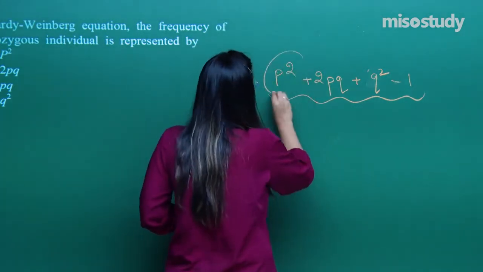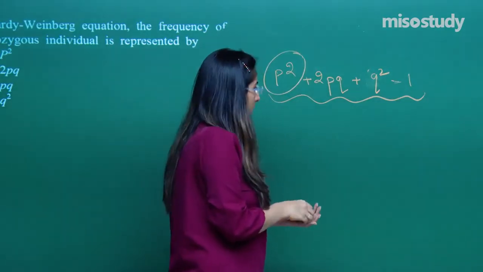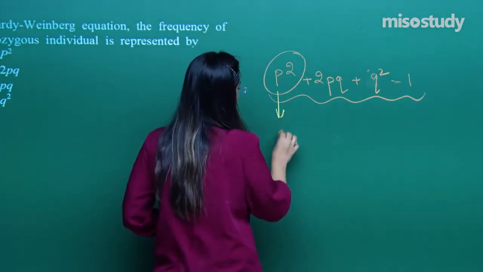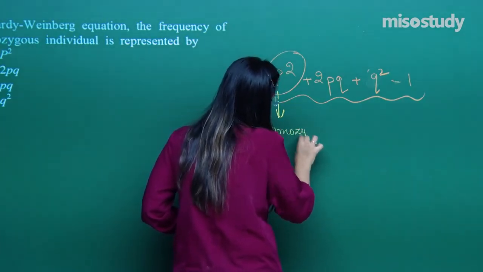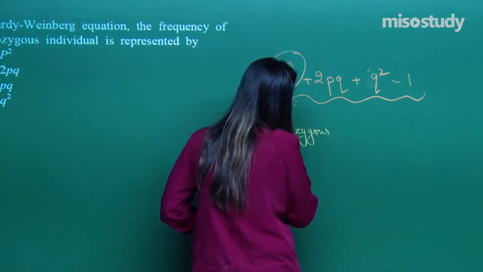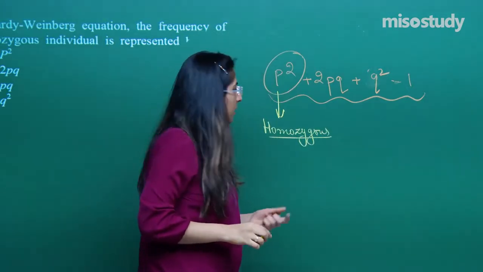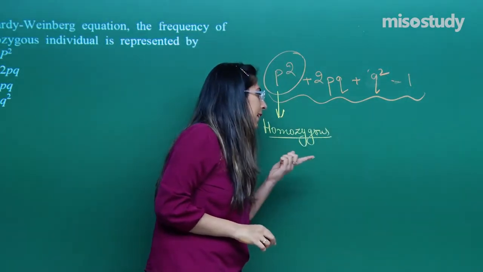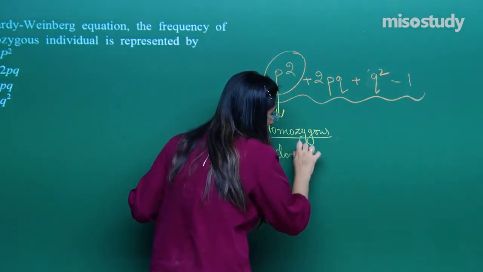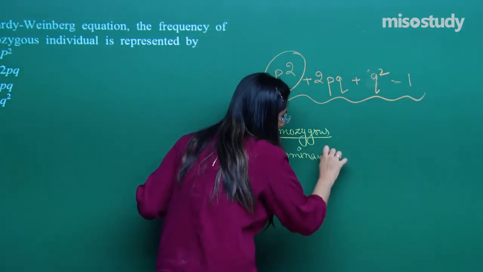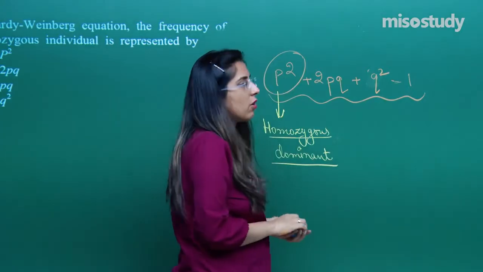Now, what do you mean by p square? P square means the homozygous condition, that is, the frequency of the allele which is homozygous dominant. So this you have to remember, homozygous dominant.